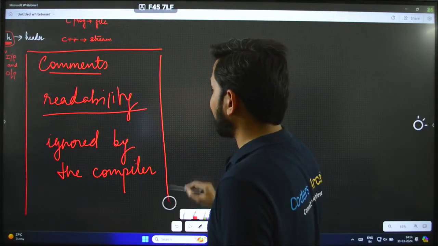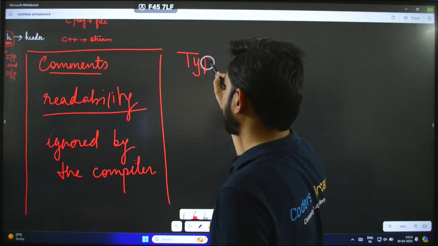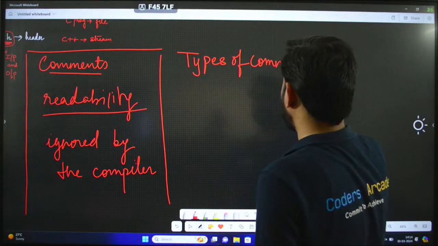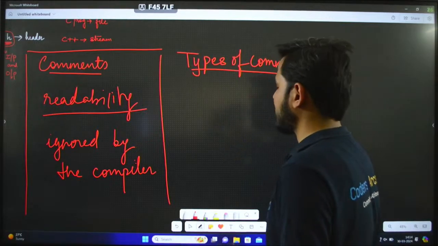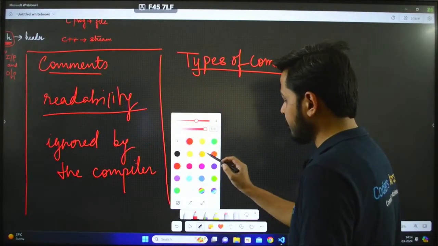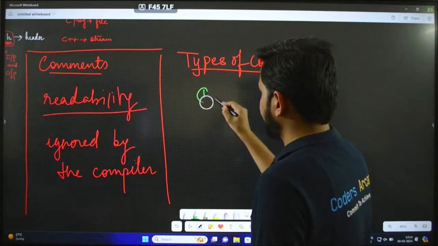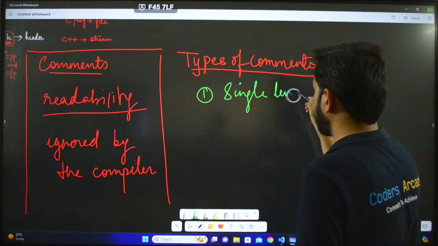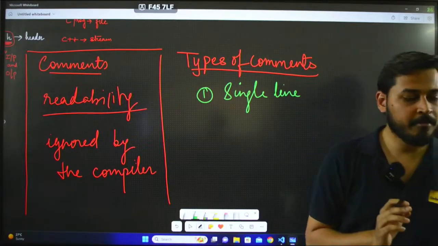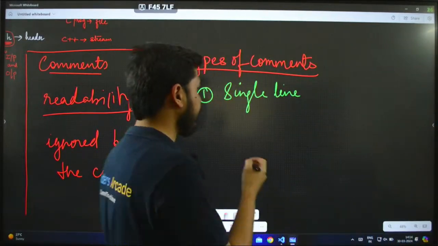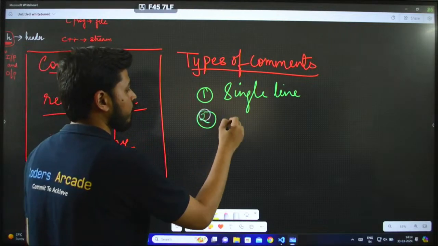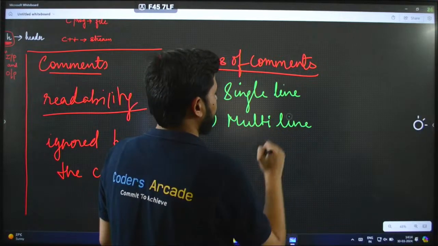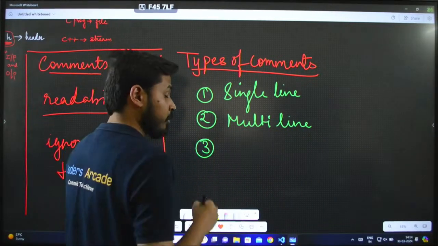So there are different types of comments. What are the different types of comments? Number one is the single line comment. The next type of comment is called multi-line comment. Single line, then multi-line, and then we have a third type of comment also.